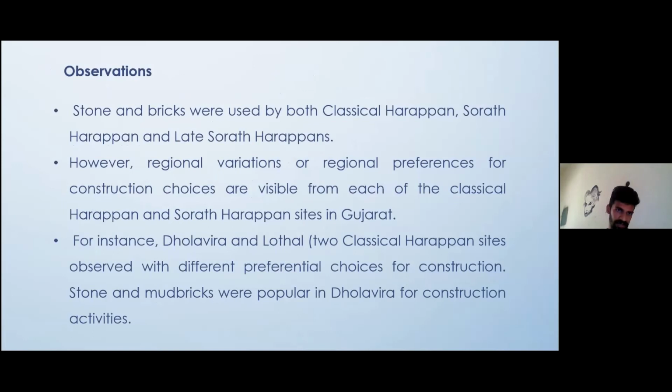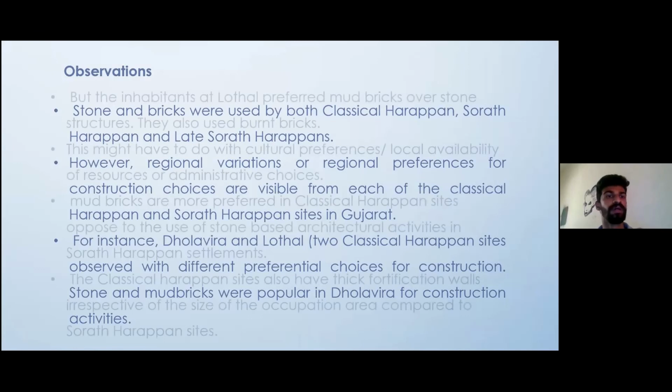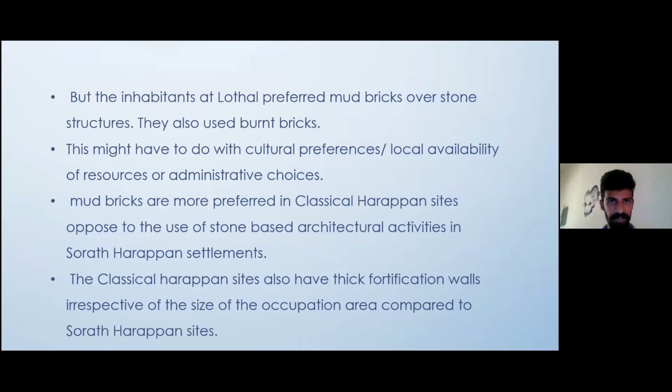By observation, stone and brick were used by both classical Harappan and Sorath Harappan, late Sorath Harappan sites. However, regional variations or preferences for construction choices are visible among the classical Harappan and Sorath Harappan sites in Gujarat. For instance, Dholavira and Lothal, two classical Harappan sites, show different preferential choices for construction. Stone and mud bricks were popular in Dholavira for construction activities. But the inhabitants at Lothal preferred mud bricks over stone structures. They also used burnt bricks for construction.